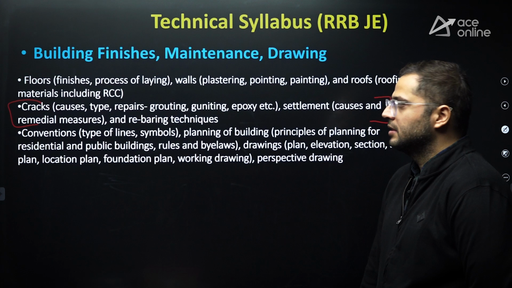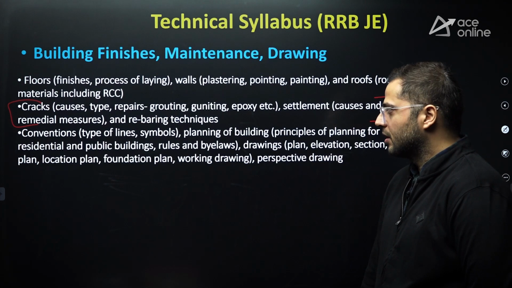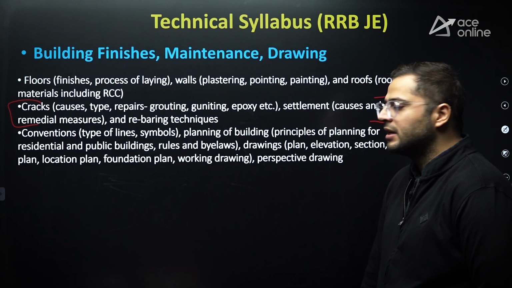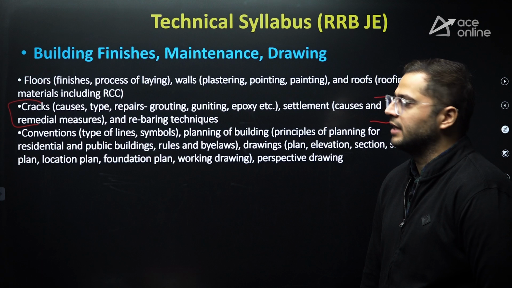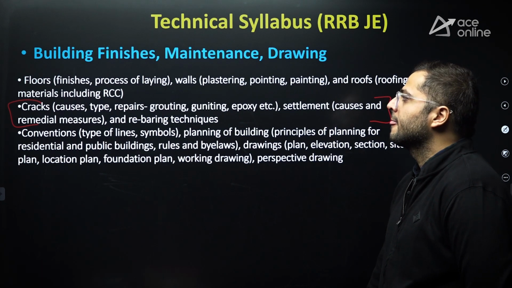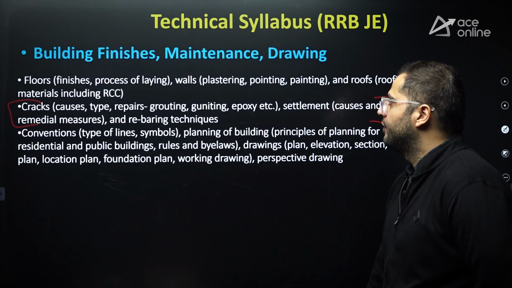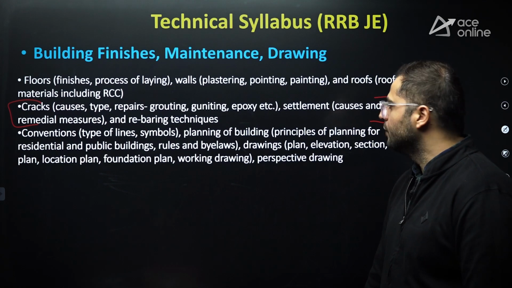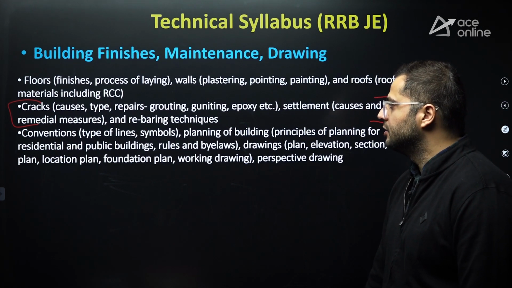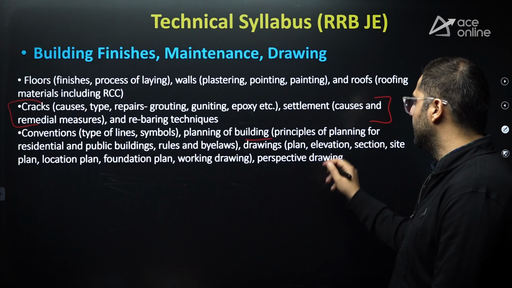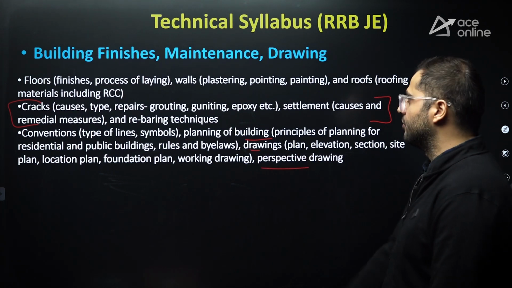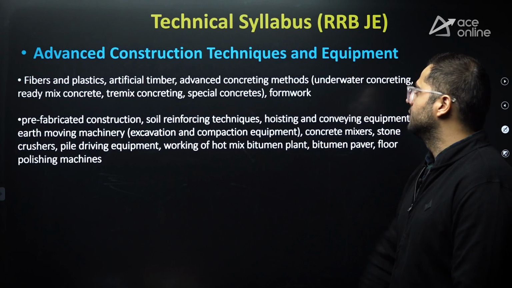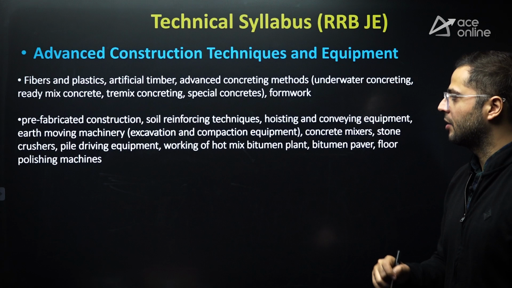This is covered in concrete technology as well, but cracks which are related to concrete, not the other aspects. Floors, finishes and process of laying, walls and roofs are covered, and conventions are there, planning of building, drawings and perspective drawing. Advanced construction techniques, this is also only for RRB JEE.